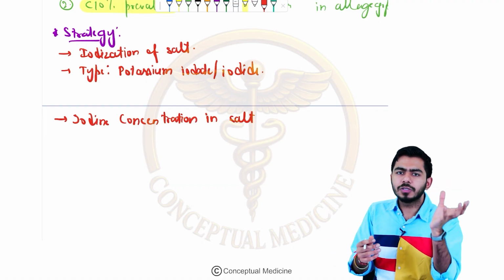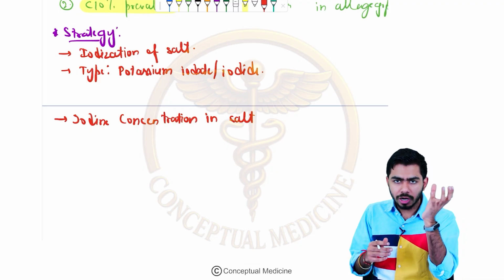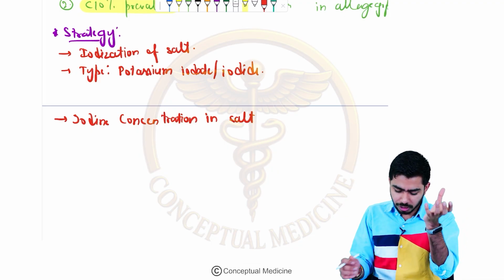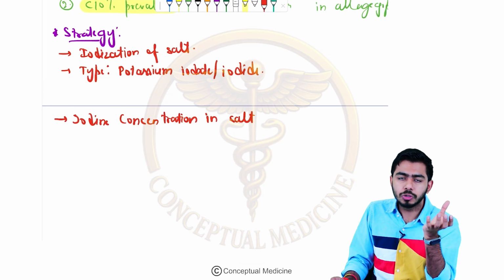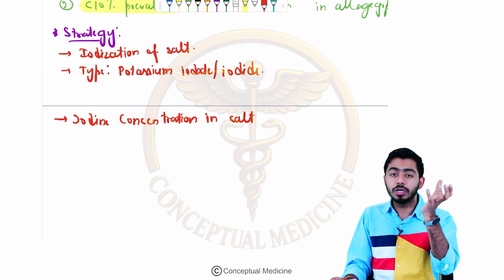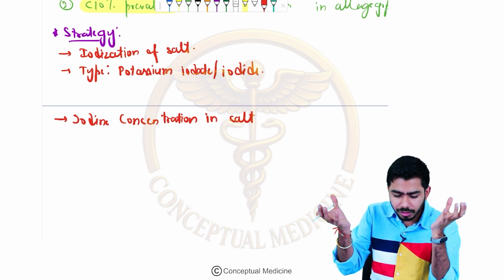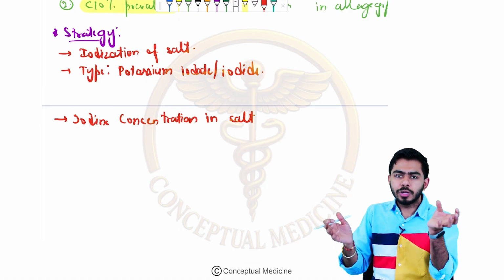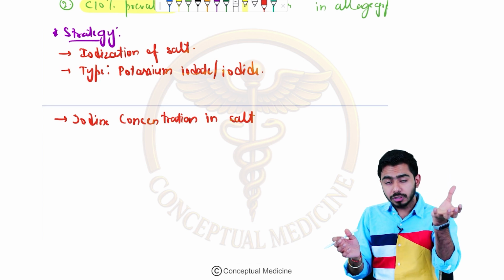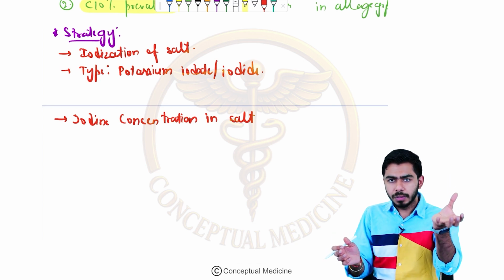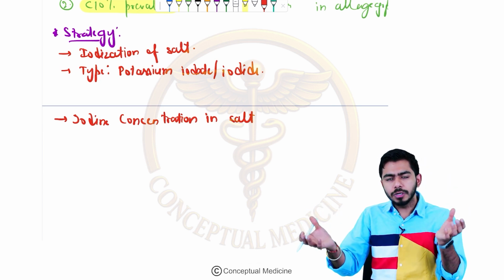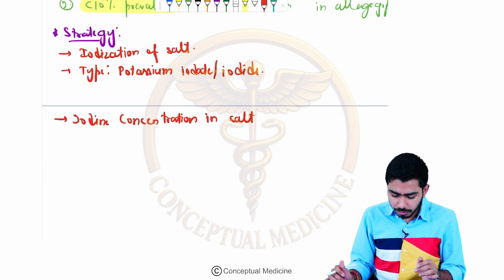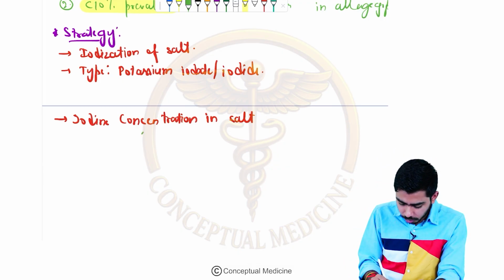At the manufacturing level, they said that the iodine concentration in the salt should be more than 30 parts per million, more than 30 ppm, and at the consumer level it should be at least more than 15 parts per million, right? So at the manufacturing level, the iodine concentration in the salt should be more than 30 ppm, and at the consumer level around more than 15 ppm. That's what I was trying to tell you over here.